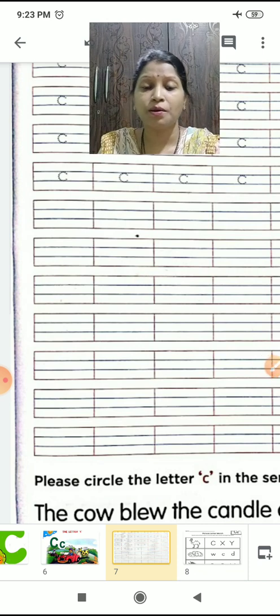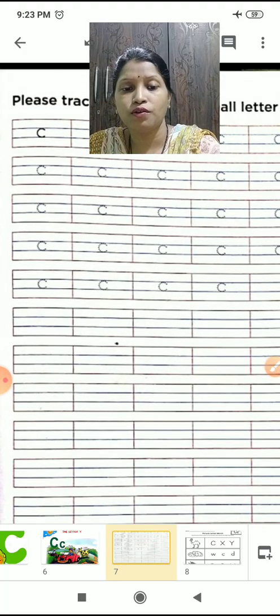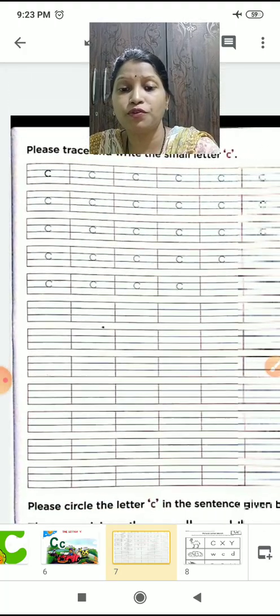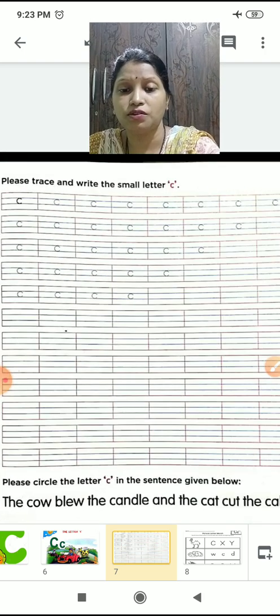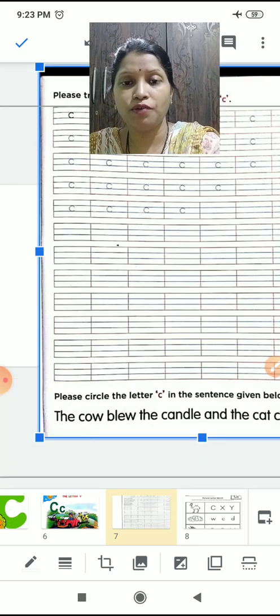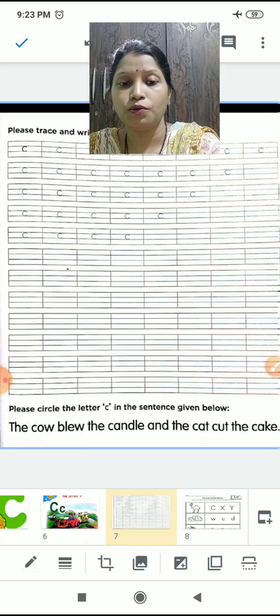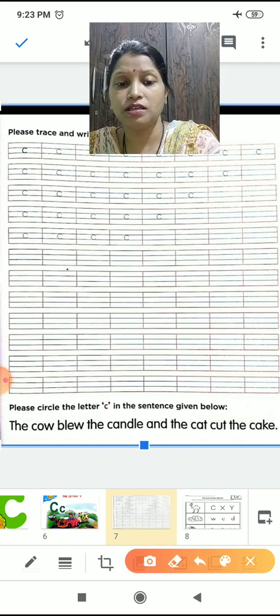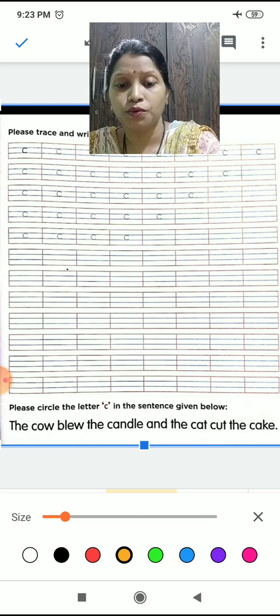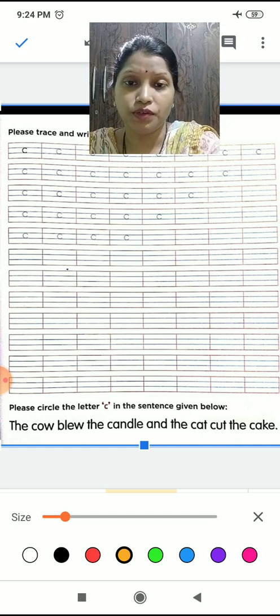Okay? Yes. Okay. Now see. This is a page of your workbook, right? What you have to do? You have to write a C in this. Yes, you are going to write the C. And what you have to do here? You have to circle. See, look at this here below. You have to circle the C over here. Okay. So, you are going to write C over here, right? You can write there.